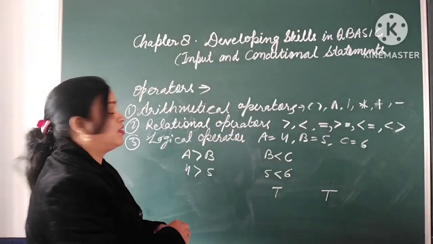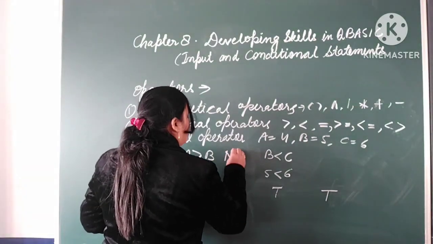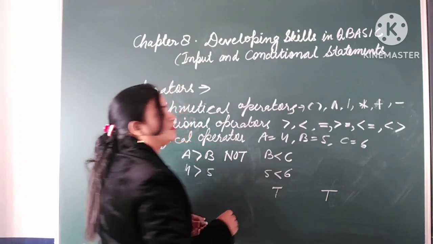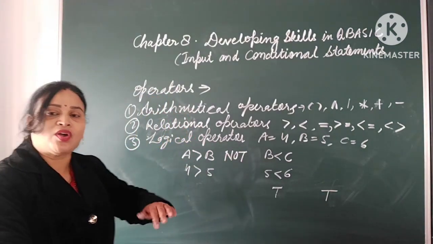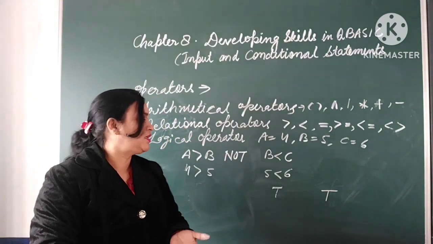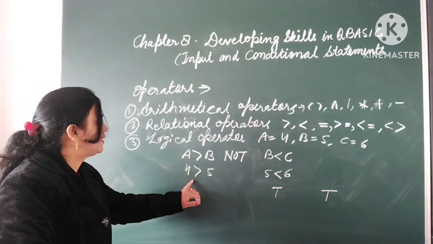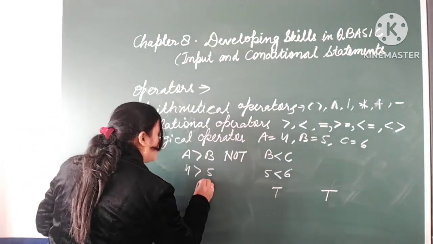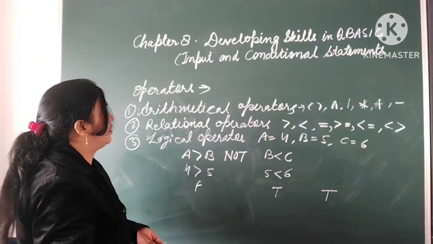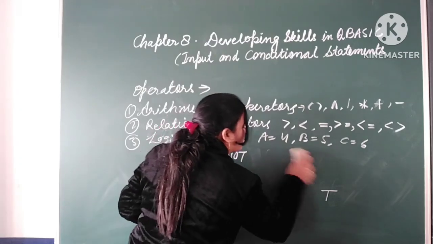The last is what? NOT. Logical operator NOT toggles the result. It inverts the result. It is used for single expressions.